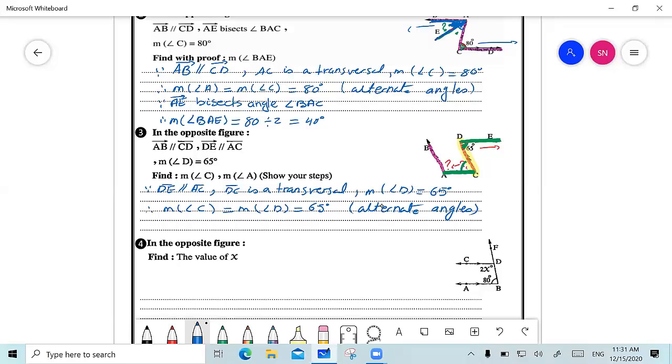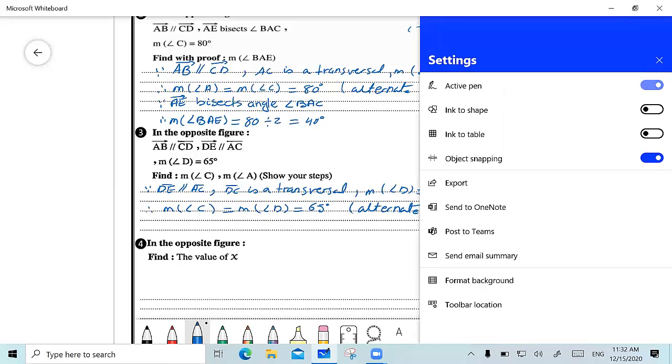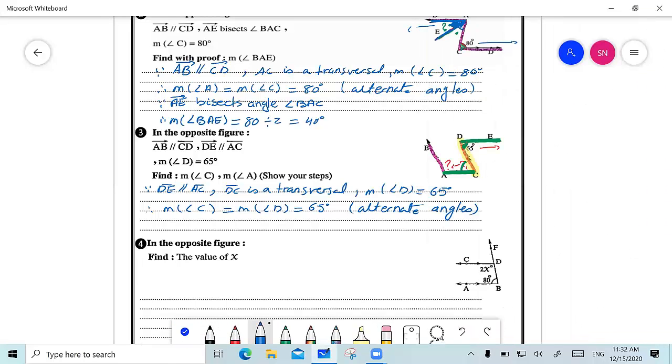Now, I want to find what is the measure of angle A. Rodina, yes. I want to find measure of angle A. Yes, it's going to be 180 minus 65 equal 115 degrees. Thank you so much.